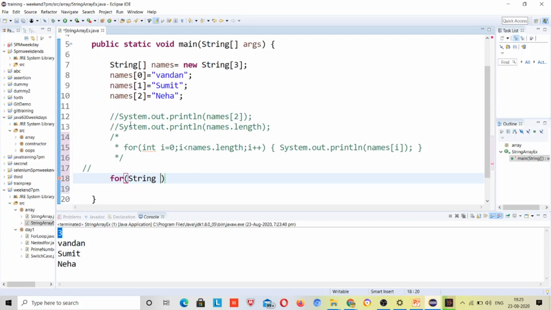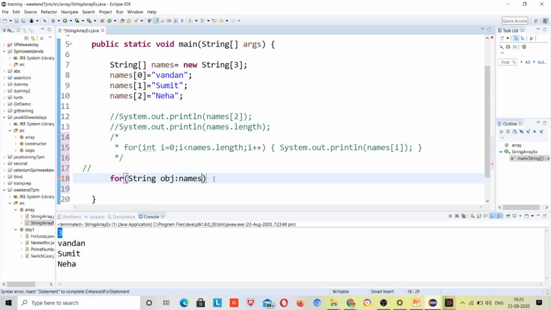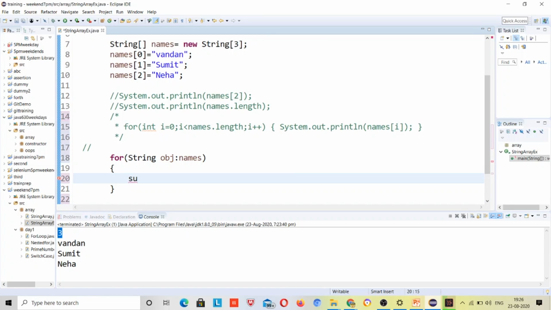Now because this is a String variable, you have to give some name to it, right? Suppose I have given obj, put a colon over here, and here the variable in which the values were stored, names. Then just open and close parentheses and print this obj variable.